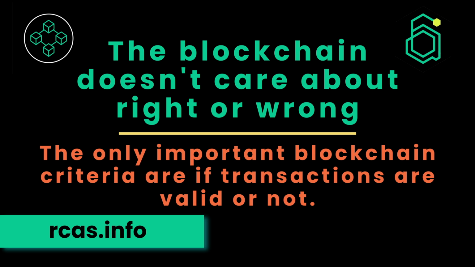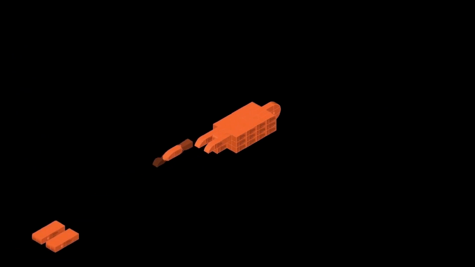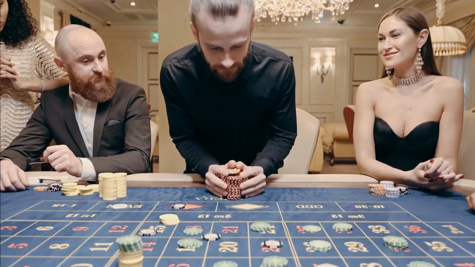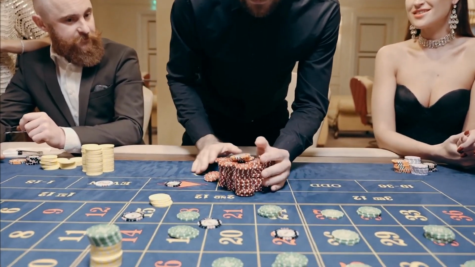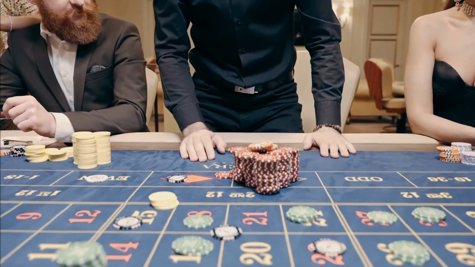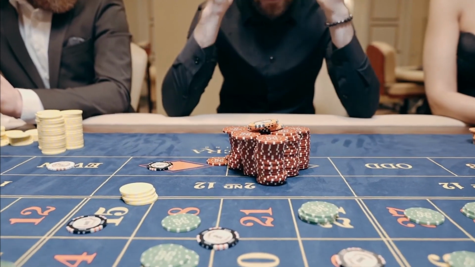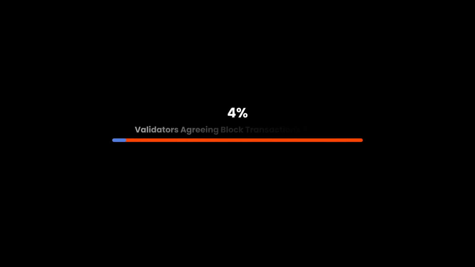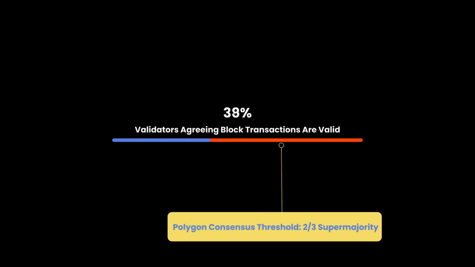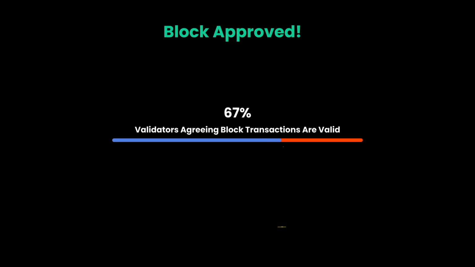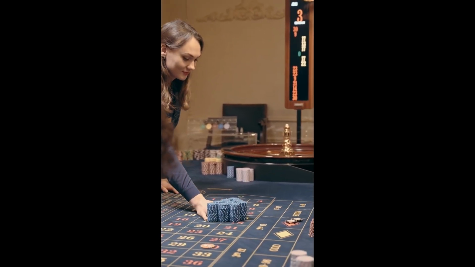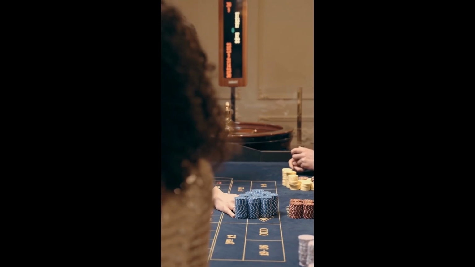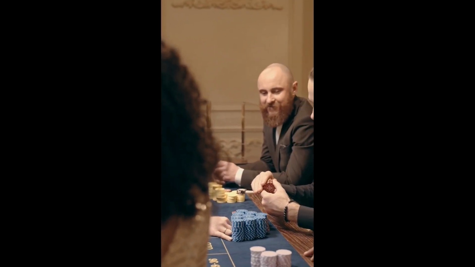Let's take a look at how that works. Each validator gathers a set of transactions into a block and proposes it as the next block in the network. Validators will back this up with cryptocurrency. Some of it may be their own crypto, some of it may be on behalf of other people called stakers. If the block is accepted and the majority of validators agree that all transactions in a block are valid, consensus is reached and the validator will win a reward. The validator will divide this reward between themselves and their stakers.